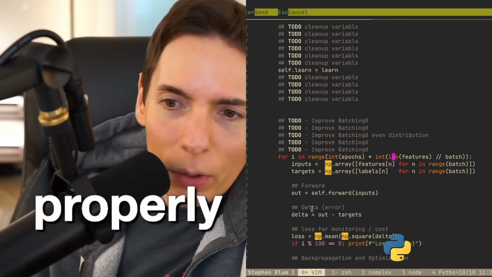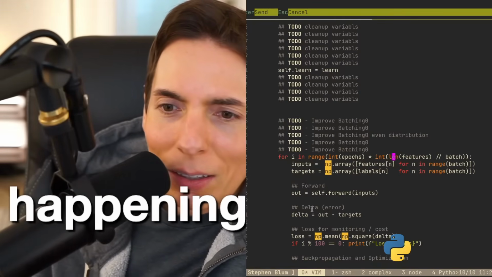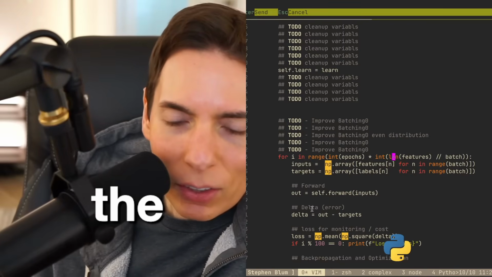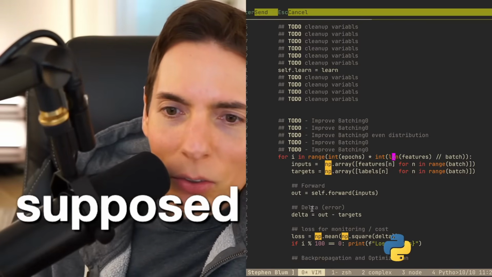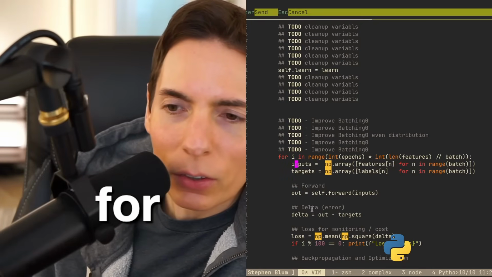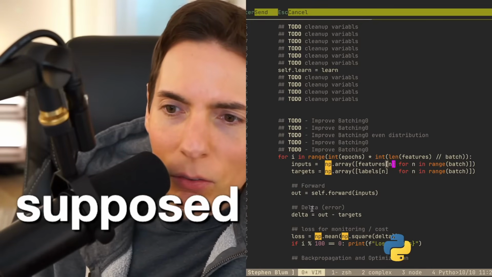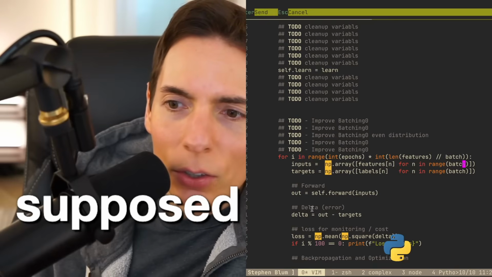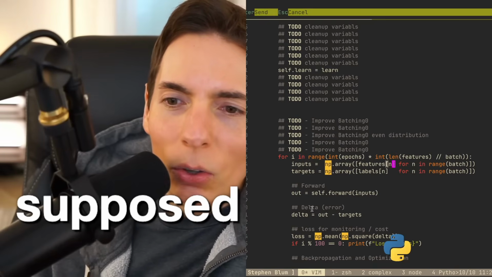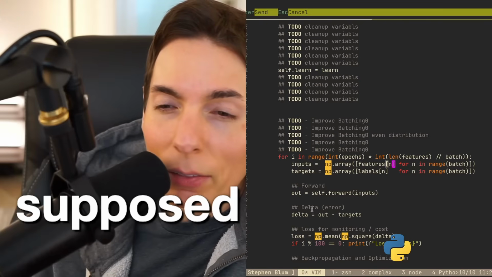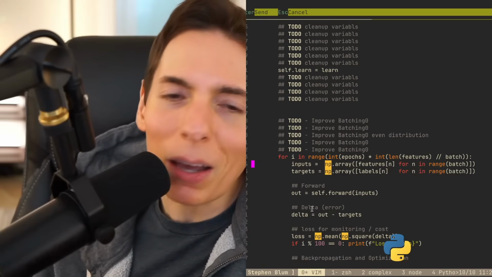Okay, so where's the random happening at though? Wait, where's the stochastic? No, it's got to be. So for i in range(epochs) times length of range. There's an i right here. Here's an i for range and batch. Okay, so that's the batch size, right? Oh, wait. So I do see this isn't perfect. We need to make it better.